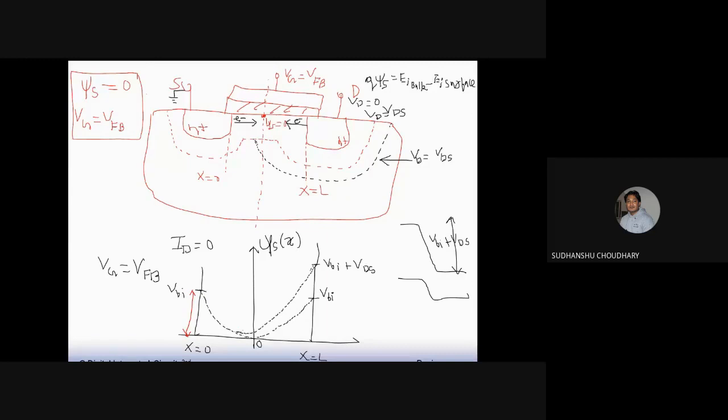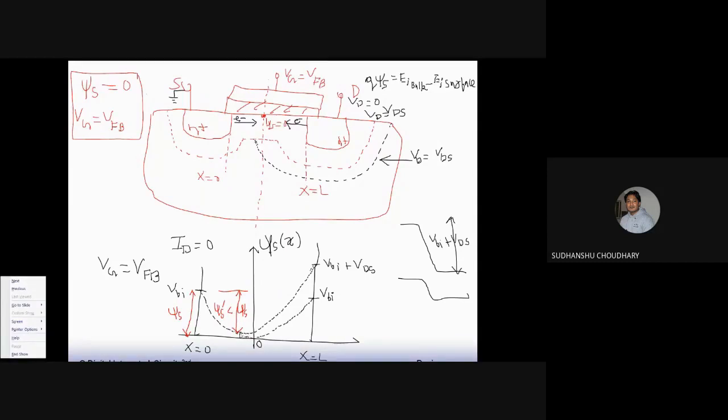Now the source to channel barrier has reduced, and now only this much barrier is left. This surface potential has changed to this value, which is less than the previous one. So that means my source to channel barrier has now reduced.